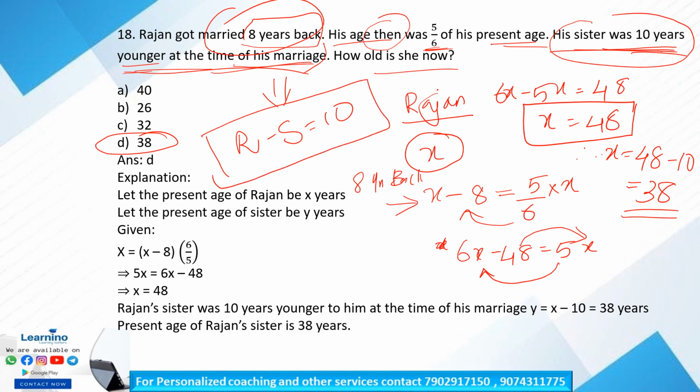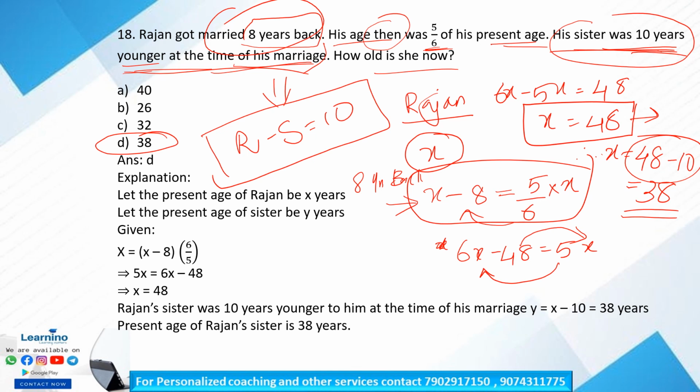Clear? So present age of Rajan is 48. We get it by solving this equation. Okay, so x equal to 48 minus 10. Sister is 10 years younger than Rajan. So 48 minus 10 is equal to 38. So option D is our correct answer.